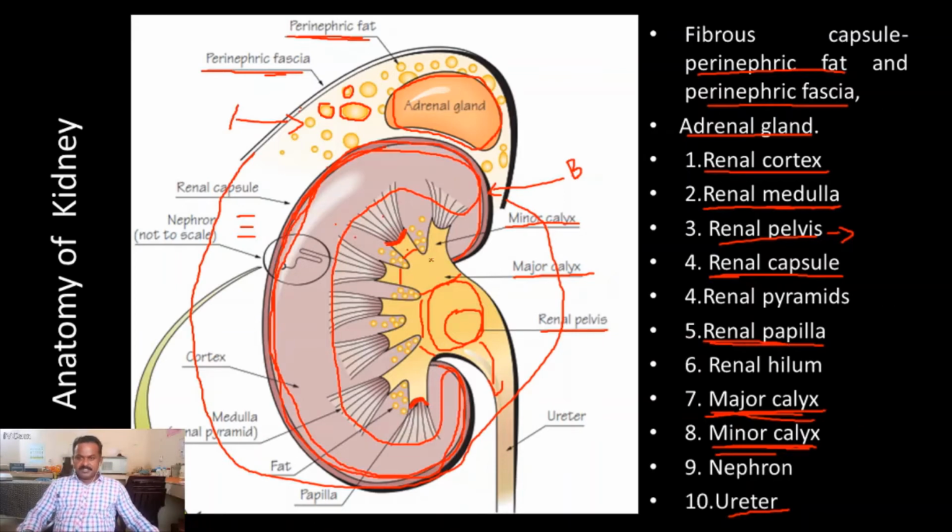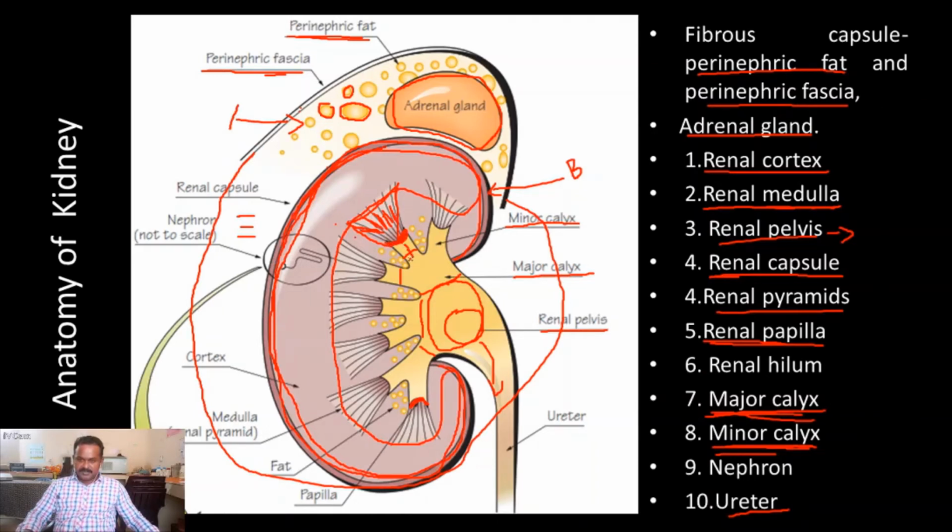Okay. The next part of the kidney is called the renal pyramids. The renal pyramids look like a pyramid structure. The entire pyramid contains major collecting ducts, otherwise called medullary collecting ducts. Those collecting ducts are joined together at the region of the renal papilla.